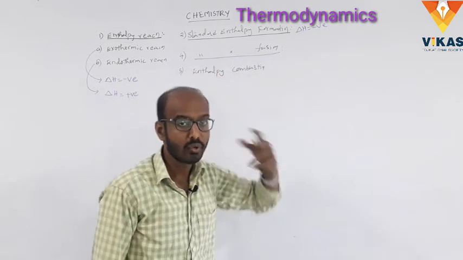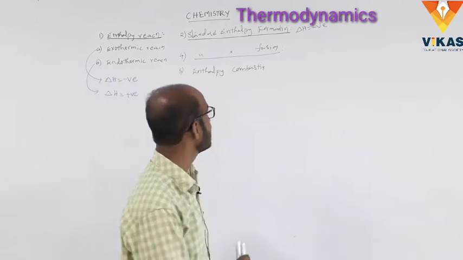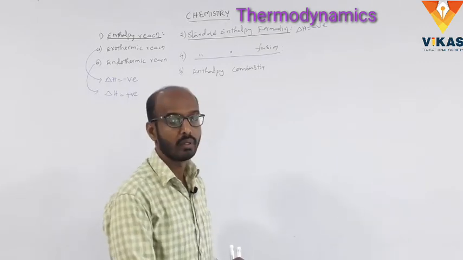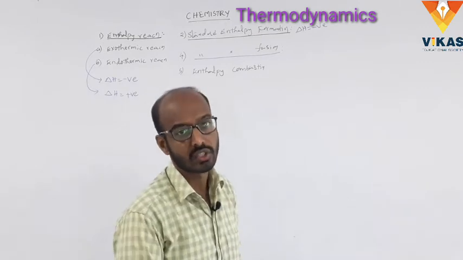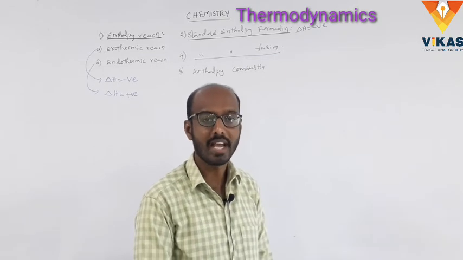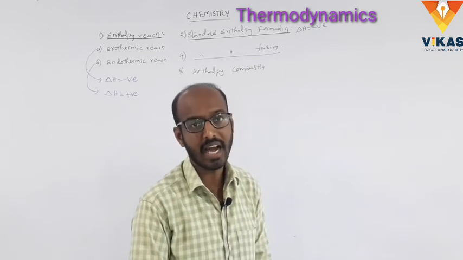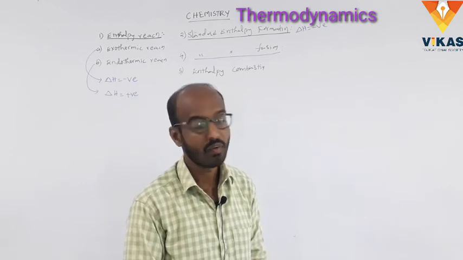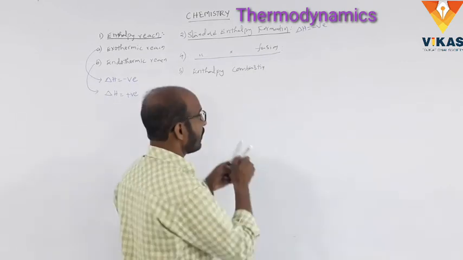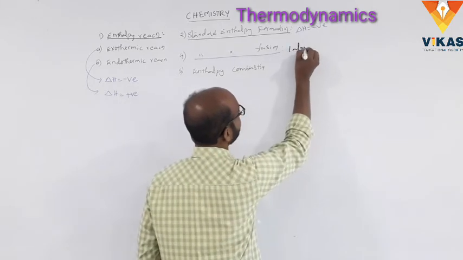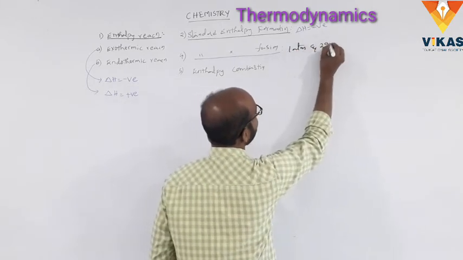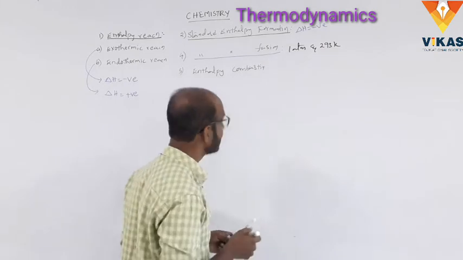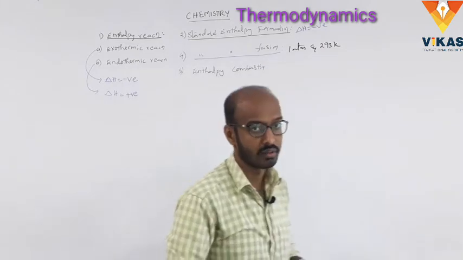What is the standard enthalpy of fusion? The enthalpy change when the solid ice melts at 1 atmosphere and 293 Kelvin. That is the standard enthalpy of fusion.